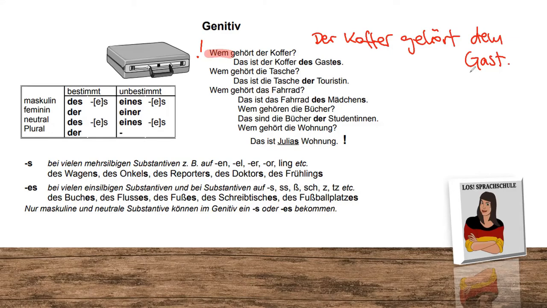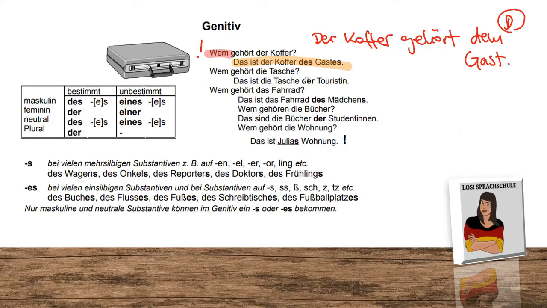This is a perfect sentence, a good sentence, grammatically and also logically. This is our dative option. The Koffer belongs to the guest. But now you will learn a new concept with the genitive, which is here. Das ist der Koffer des Gastes.